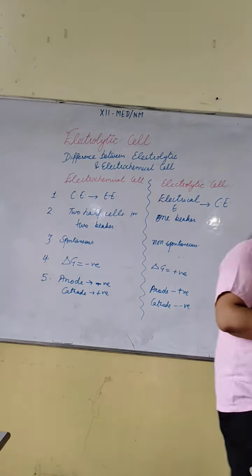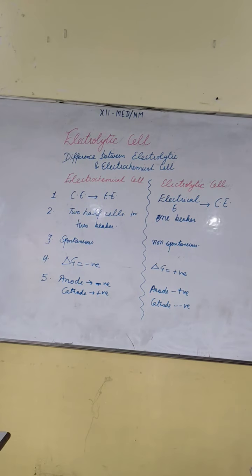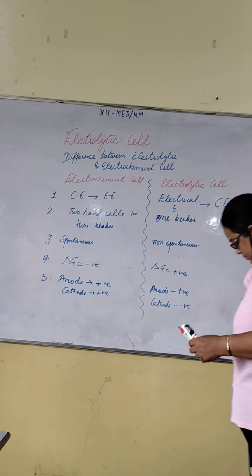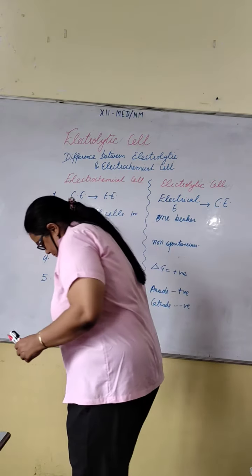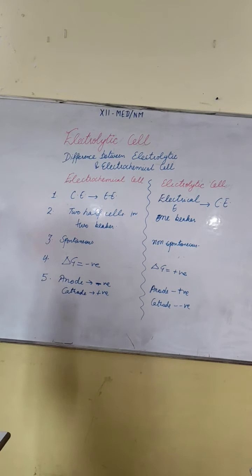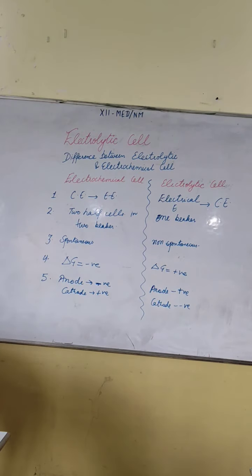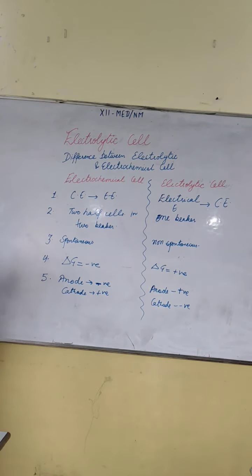Just see it here. Difference between electrolytic and electrochemical cell. See it, friends? Okay, I hope it is clear to you?